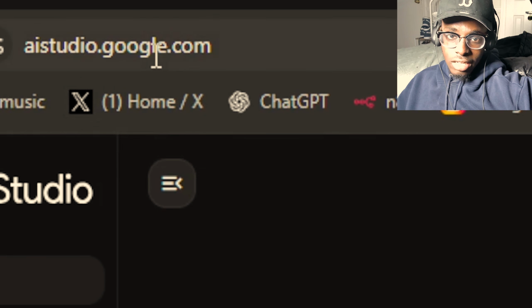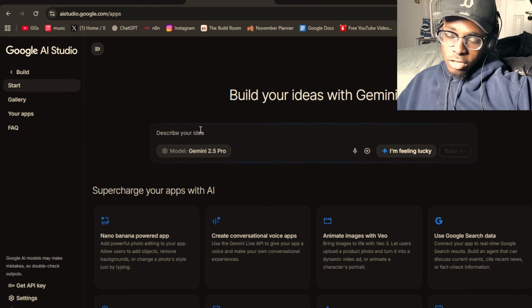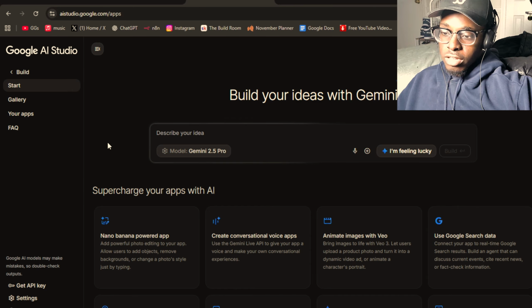So you're going to go on the Google AI Studio platform, just type that in and you should see it. Head over to Build, and this is where we're going to be doing everything. So right here is your vibe coding app. Everything is set over here.